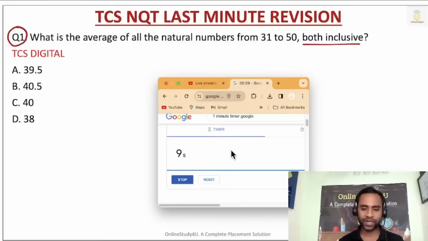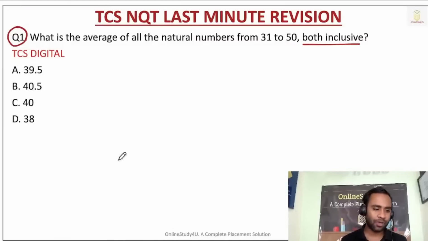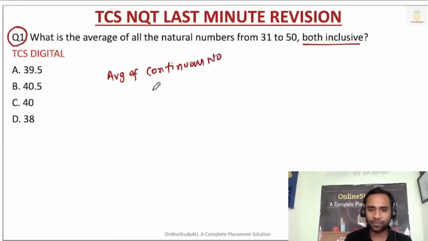Okay, so let us see. What is the average of all the natural numbers from 31 to 50? A TCS Digital problem. Now Hima has given the answer, Isika has given the answer, and Pawan Sai has given the answer. The average of continuous numbers is what?